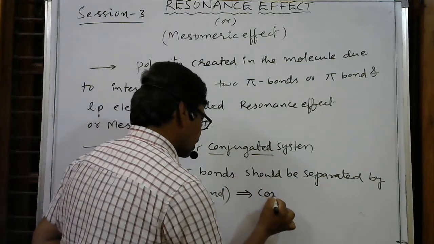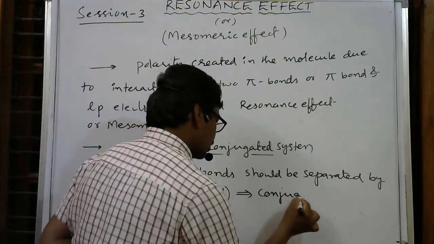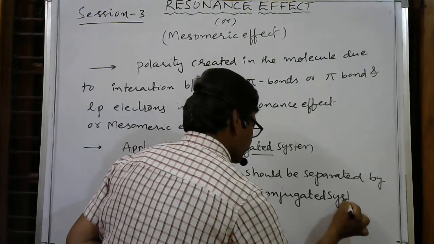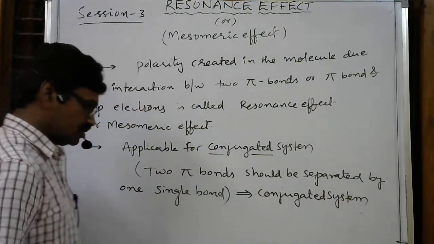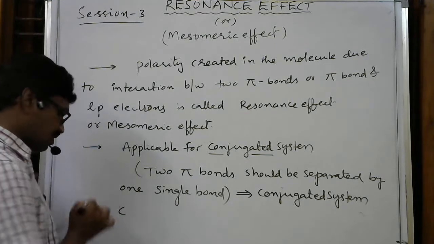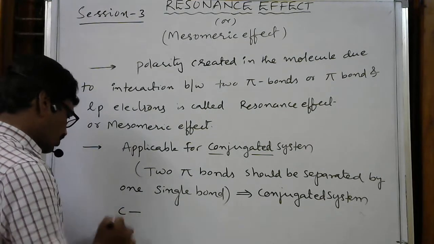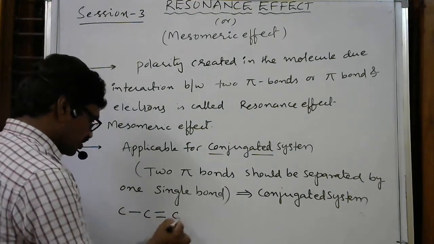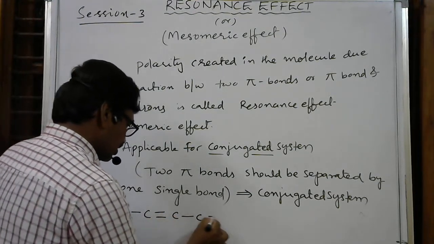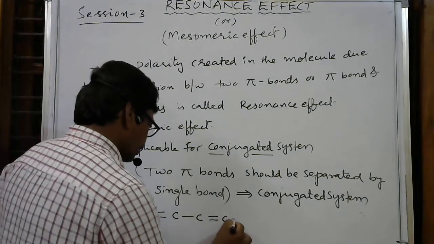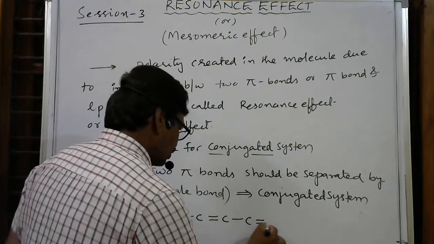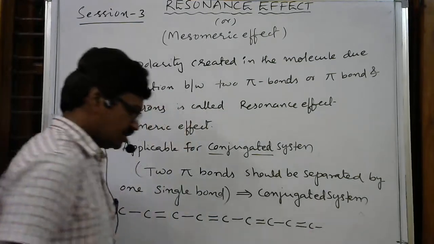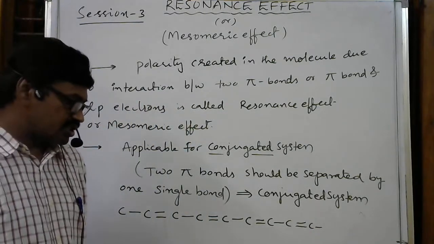Already I wrote it here. See here, I am writing one carbon, then single bond, carbon, double bond, carbon, single bond, carbon, double bond, carbon, single bond, carbon, double bond. Like this, you can write up to infinity number of carbon atoms. This is nothing but a conjugated system.